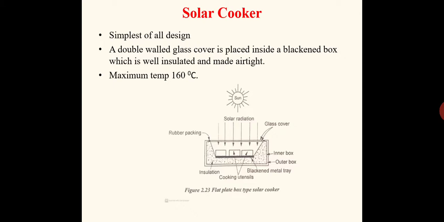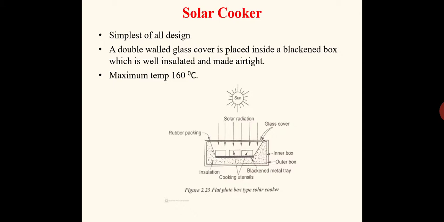Coming to the next system, that is the solar cooker. The system used for cooking purposes using solar energy is known as a solar cooker. The heat energy from the solar radiation is trapped within a space created by a basin as well as the glass cover. So whatever heat is coming in is stored there. That heat is absorbed by the food items which are to be cooked.